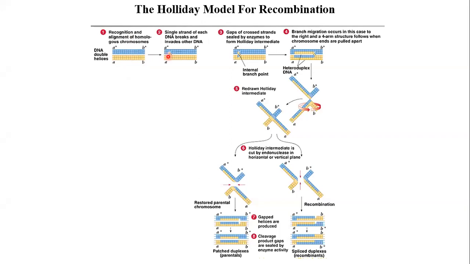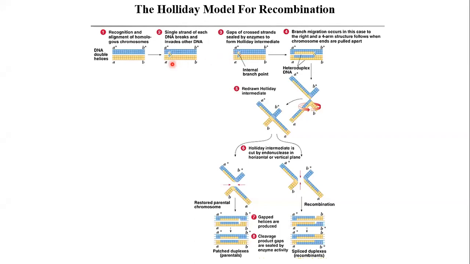Then next step, what happens? Single strand of each DNA breaks and invades the other. You can see here that the blue strand has broken here and the yellow strand has broken here, and then they invade each other. Okay, invade means they cross each other. So here you can see that chiasma structure, and then the gap is sealed.